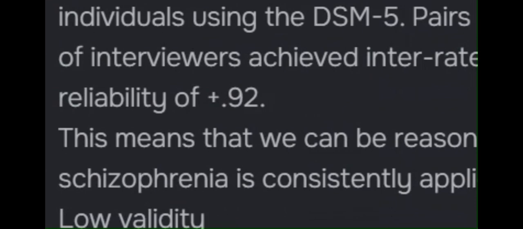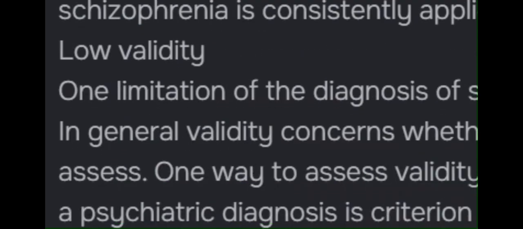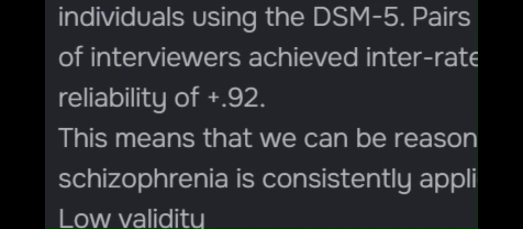Flavia Osorio et al. 2019 report excellent reliability for the diagnosis of schizophrenia in 180 individuals using the DSM-5. Pairs of interviewers achieved inter-rater reliability of +.97 and test-retest reliability of +.92. This means that we can be reasonably sure that the diagnosis of schizophrenia is consistently applied.